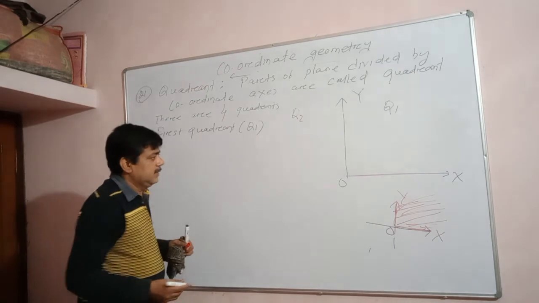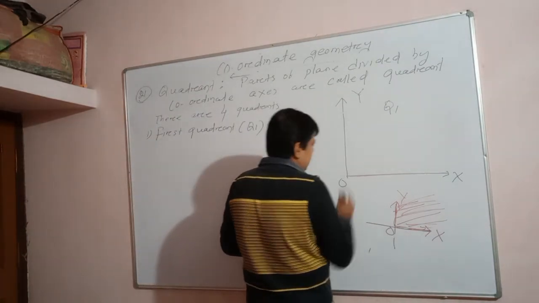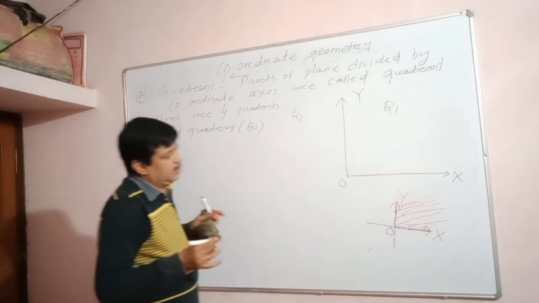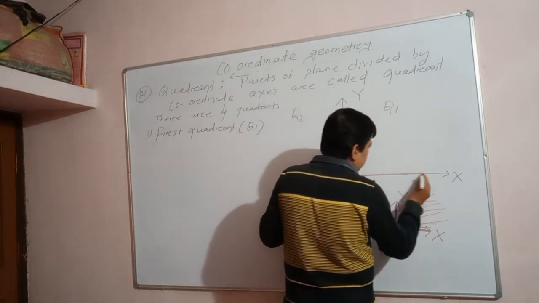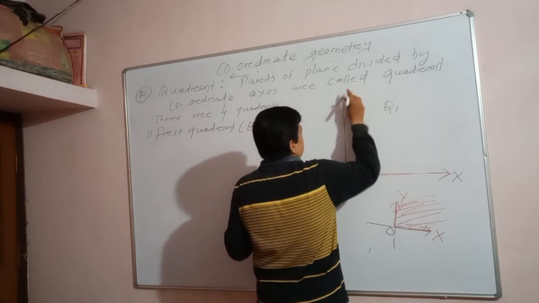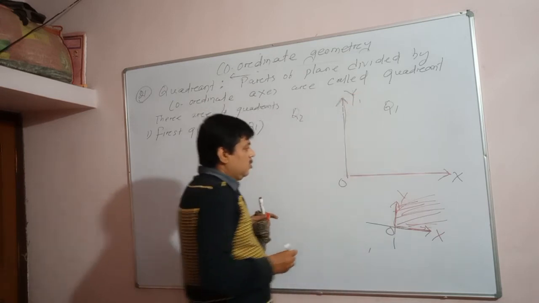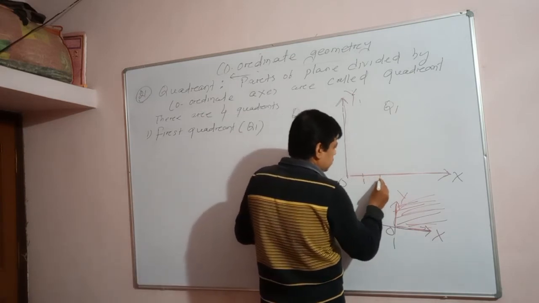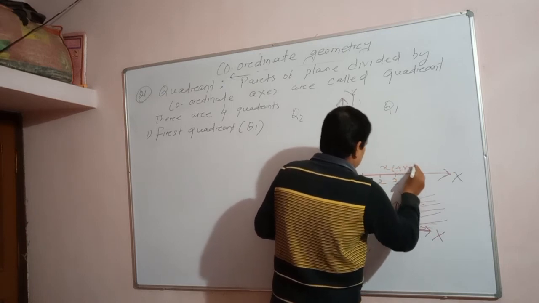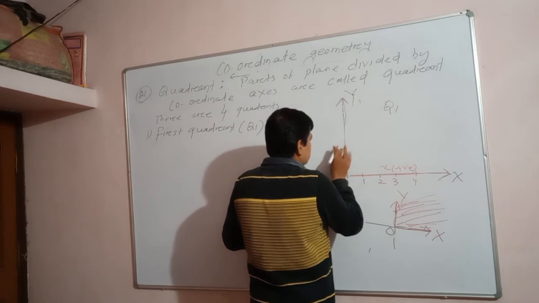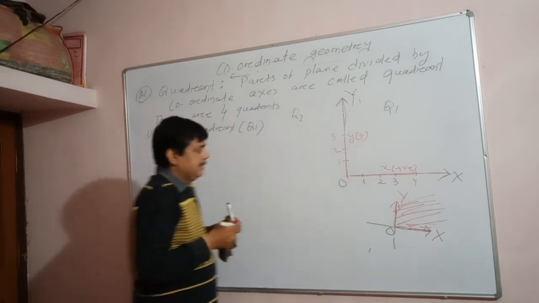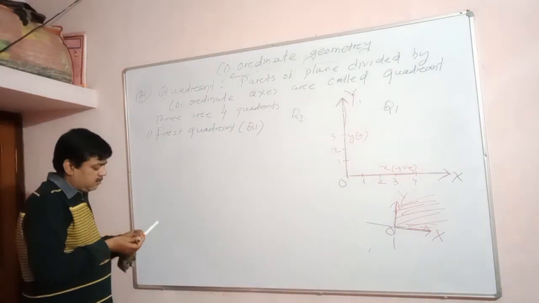The plane is divided into 4 areas, and the area enclosed by the OX ray and OY ray is known as the first quadrant. Understand? Its coordinates have x value positive and y value also positive. So what is the first quadrant?